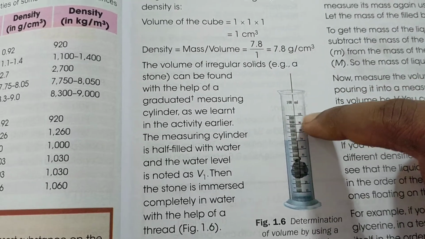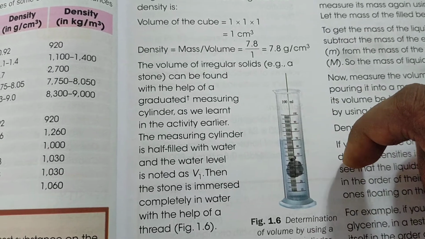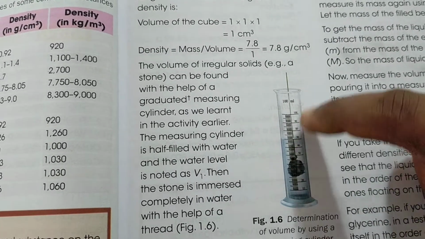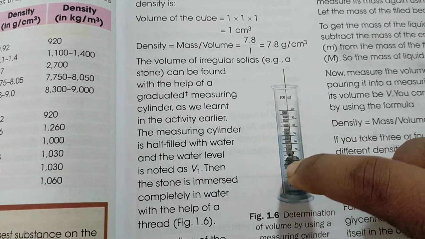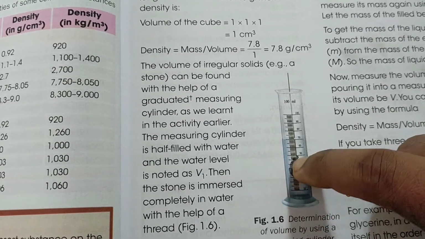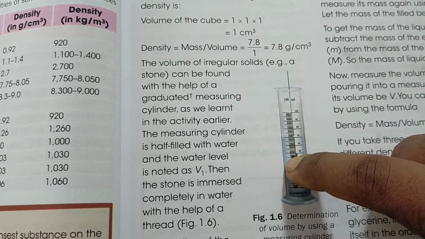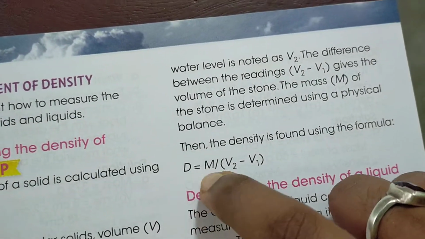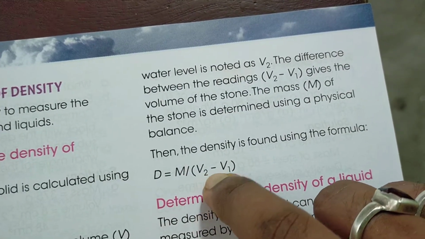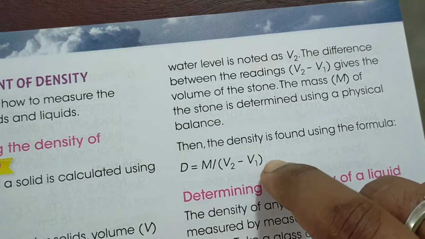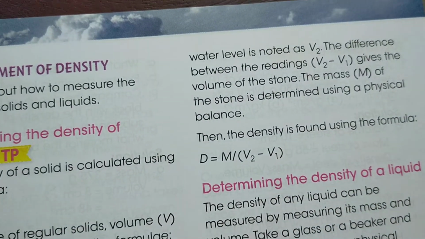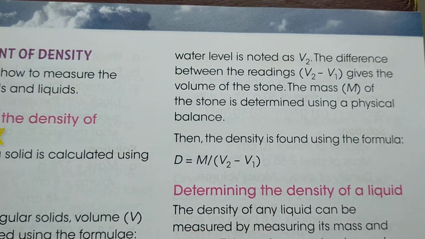Volume increased, that's why I am calling it V2. So the increased volume is V2 minus V1, and that is the volume of the stone. Its mass is calculated by beam balance. Now density equals mass by volume, where the volume is the change in volume, V2 minus V1. Likewise we can calculate the density of an irregular solid like a stone.